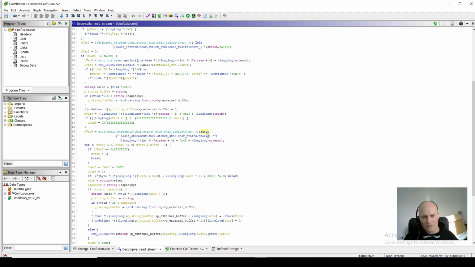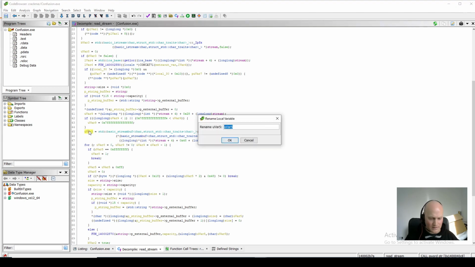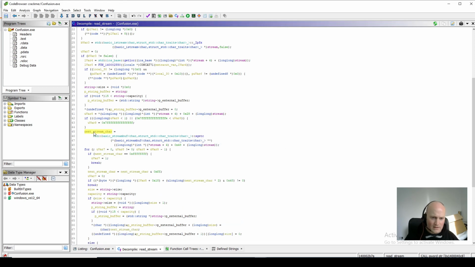So it's calling a function on the stream, sgetc, and if we wanted to look that up, we'd find that that gets a character from the stream. So it's reading a character from the stream, and it returns it here. So let's call this next stream char. Okay, so we can see now it gets that next stream char.